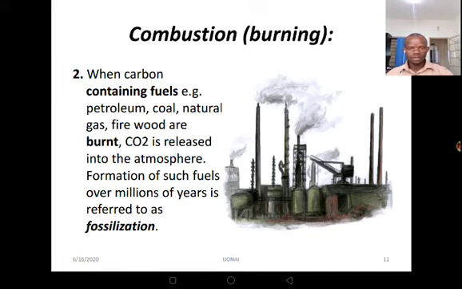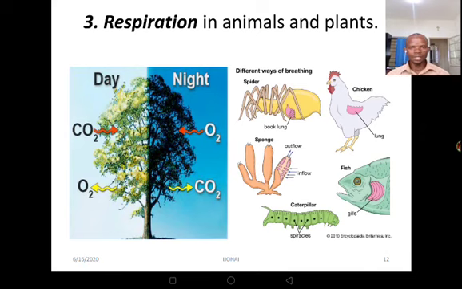Formation of such fuels can take millions of years, and of recent we saw that in our country, scientists discovered some fuels in western Uganda. Now the next one is respiration, which I talked about. Respiration in animals and plants.